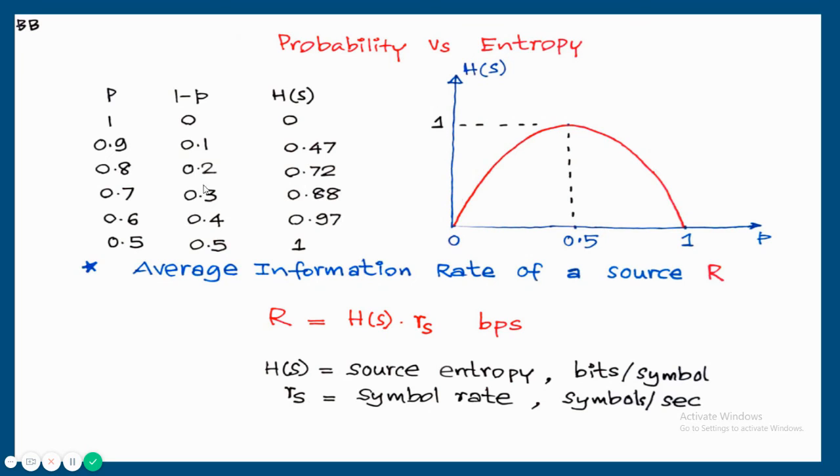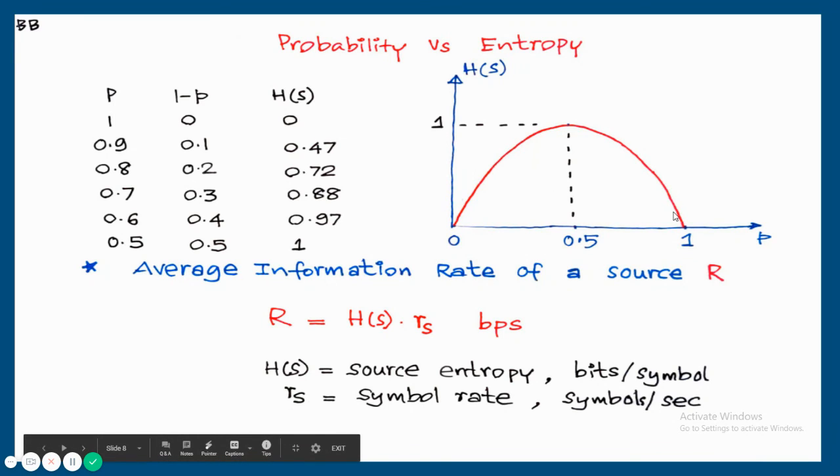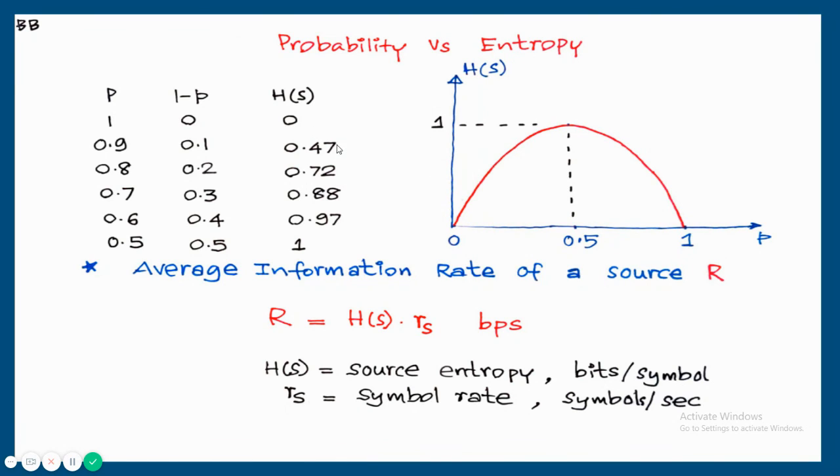And between these two, all remaining values can be determined using our entropy expression like this: 0.9 into log of 1 upon 0.9 to the base 2 plus 0.1 into log of 1 upon 0.1 to the base 2. The answer will be 0.47. So like that, for each pair, the entropy can be determined. And here, the entropy is written against the probability. Probability is varying from 0 to 1. And here there are only two messages or two symbols. That is why entropy is also varying from 0 to 1.